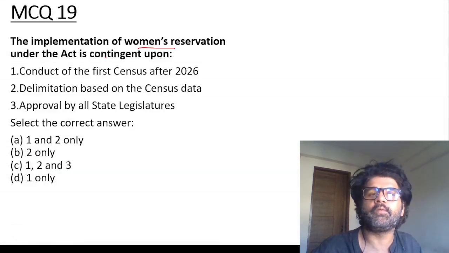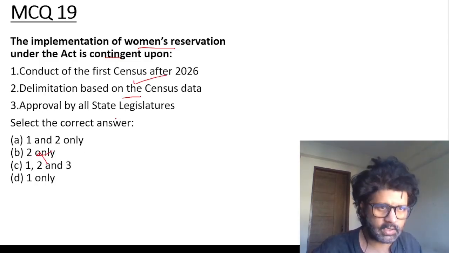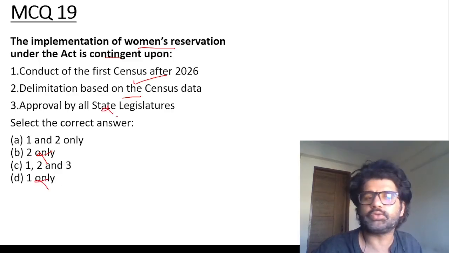MCQ 19. Implementation of women reservation under the Act is contingent upon conduct of first census, correct? Delimitation based on census data, correct? Approval by all state legislatures, not needed. So the answer is A, 1 and 2 only.